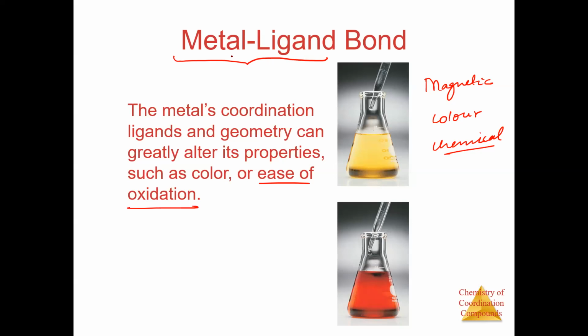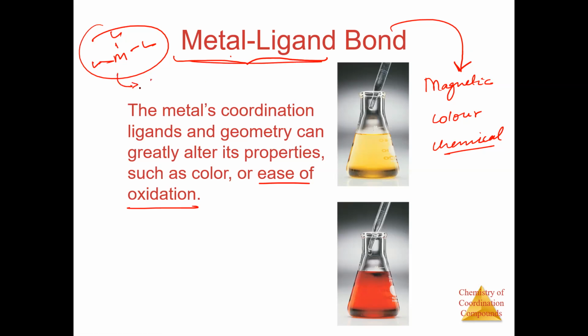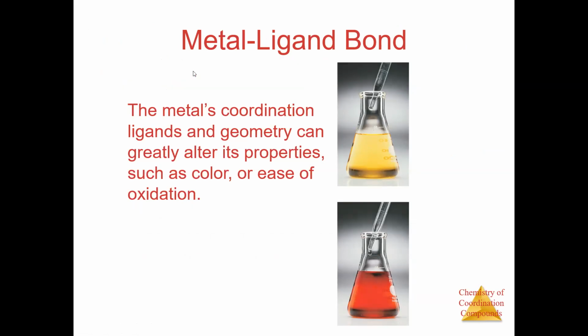One more thing is the metal ligand bond. Whenever a metal is bonded to ligands, they will form a particular geometry. When I say that this metal ligand bond influences magnetic character, color, or chemical properties, I mean that these properties are influenced by the geometries formed by metal ligand bonds. So you have to look at the geometries.